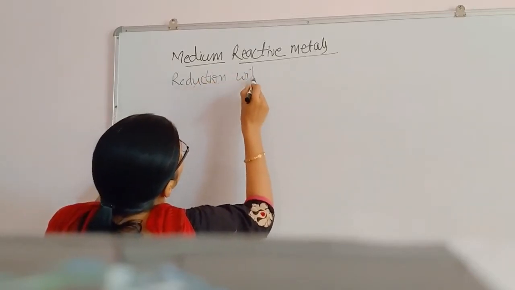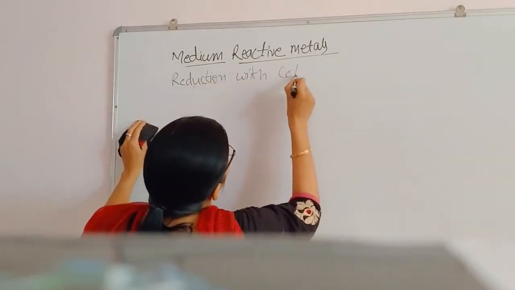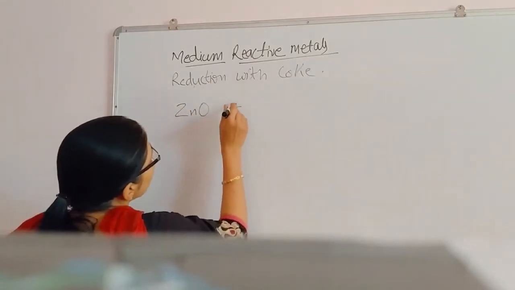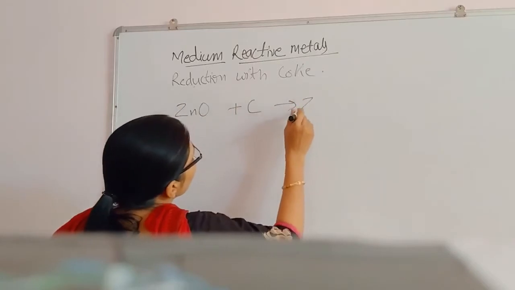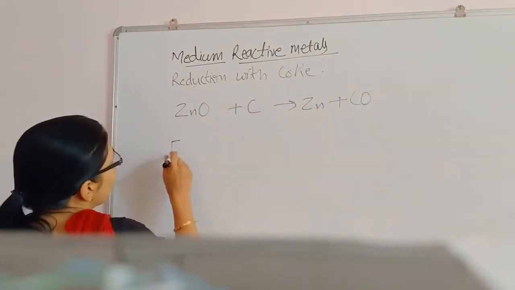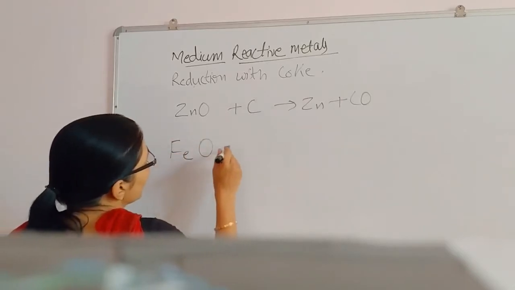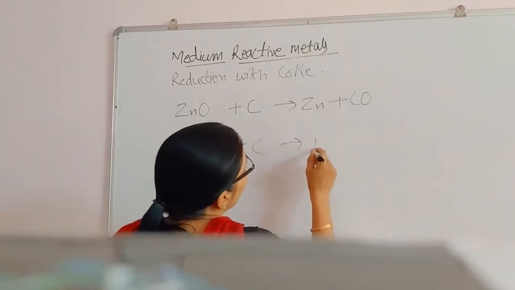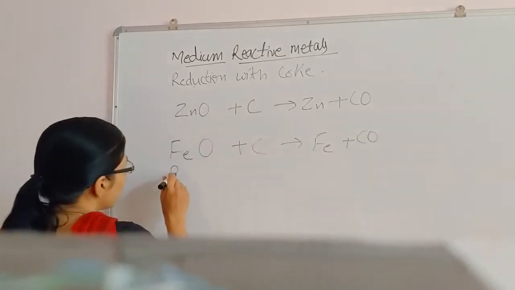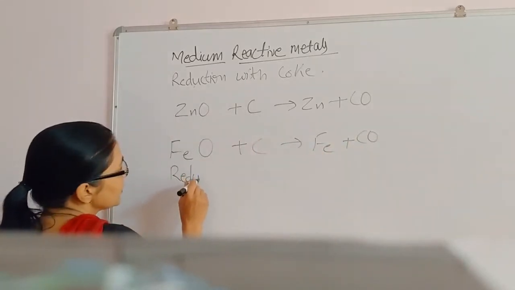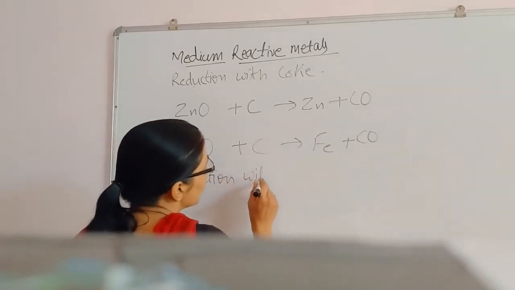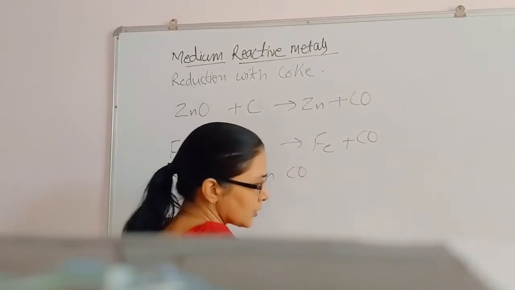reduction with coke, that is for ZnO plus C there will be formation of zinc and carbon monoxide. Then FeO also gives Fe plus CO. Then next point, reduction with carbon monoxide.